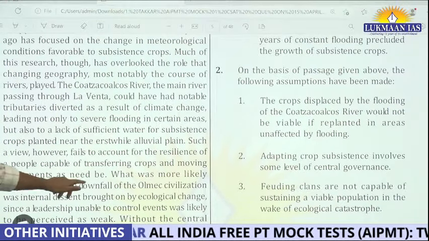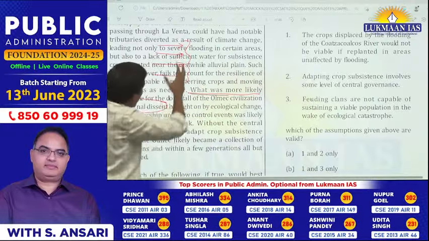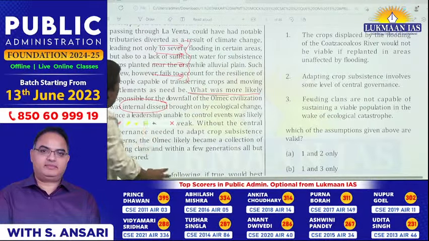Now see, he already discussed three ideas. Now the writer is again changing the thought. What they are saying, what was more likely responsible for the downfall of the civilization through internal descent. While reading such paragraphs, even in UPSC, you have to keep track of the level of thoughts, how the writer is changing his tone. See, a tone, right, logic, what message he is conveying, and those keywords.